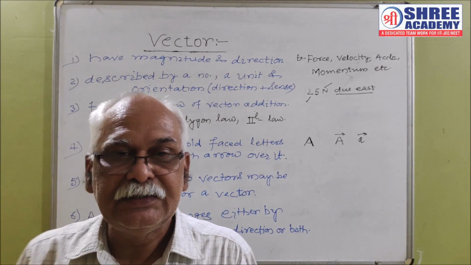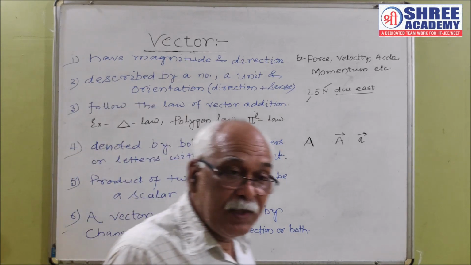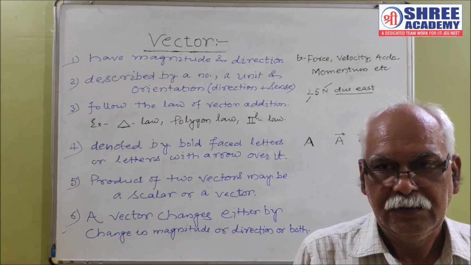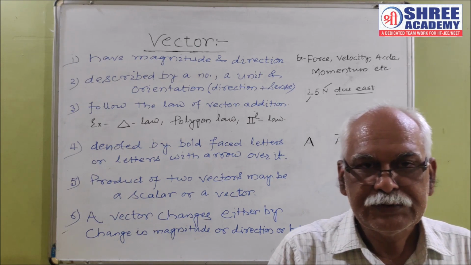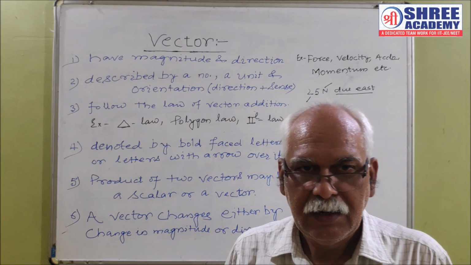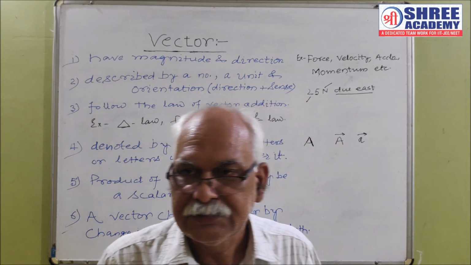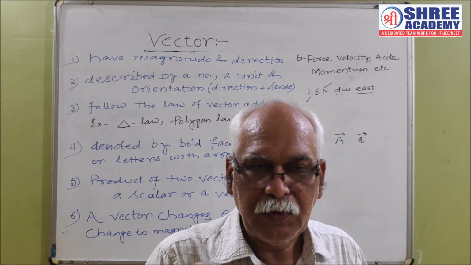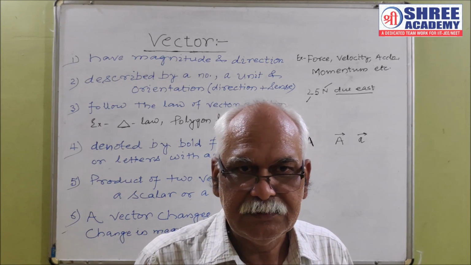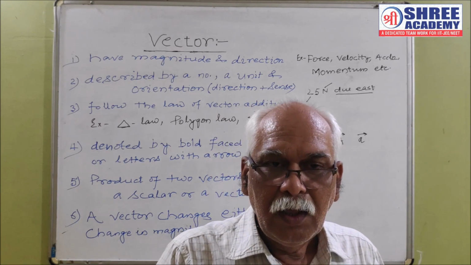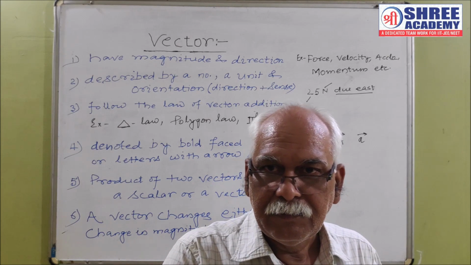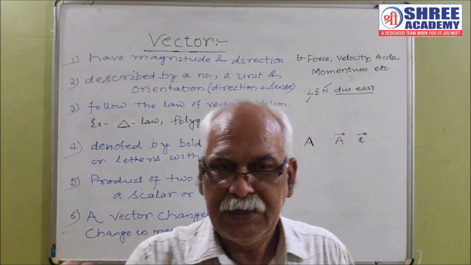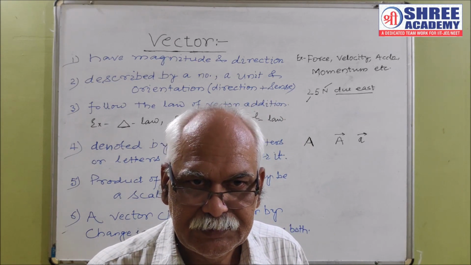Product of two vectors may be a scalar or may be a vector. Force and displacement are vectors. The multiplication or product of force and displacement may be obtained as work or may be obtained as moment of force.